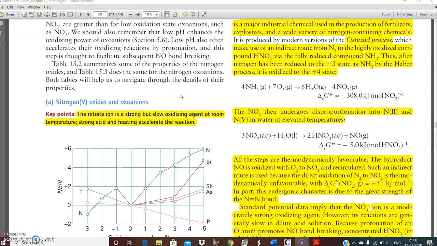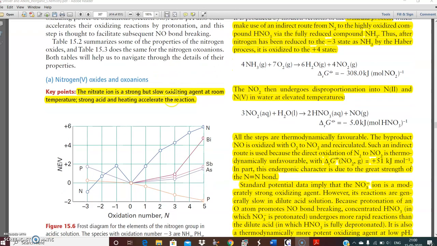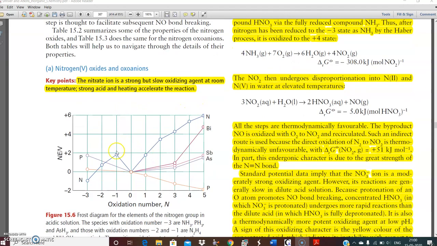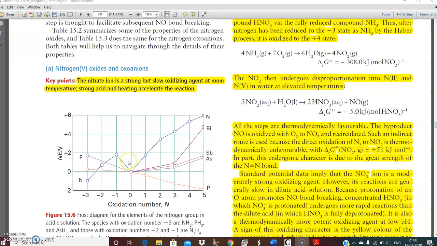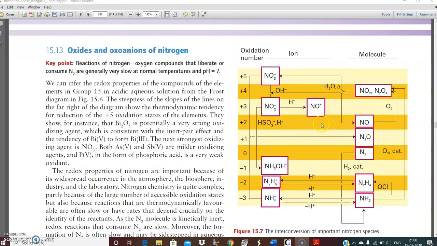Now, nitrogen oxides and oxoanions. The nitrate ion is a strong but slow oxidizing agent at room temperature. It is a strong acid and heating accelerates the reaction. This is the first diagram we have discussed about nitrogen, not much relevant from this chapter's point of view.